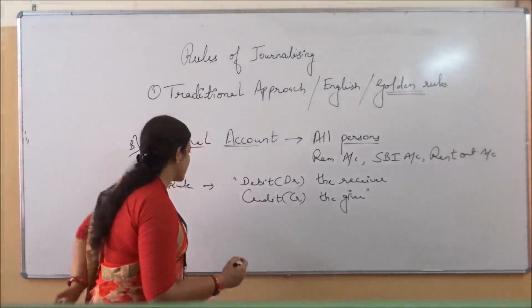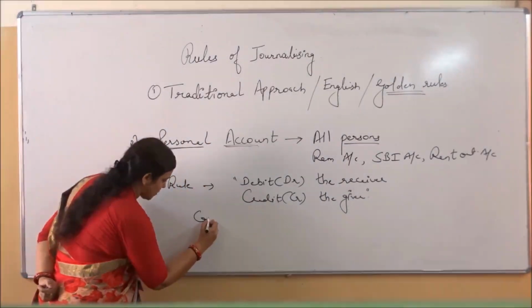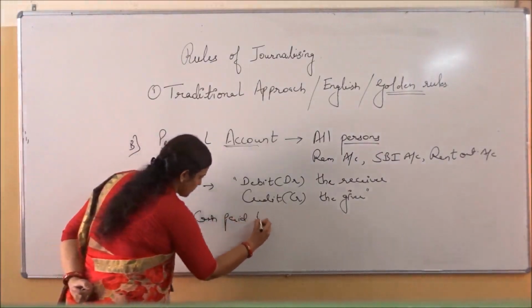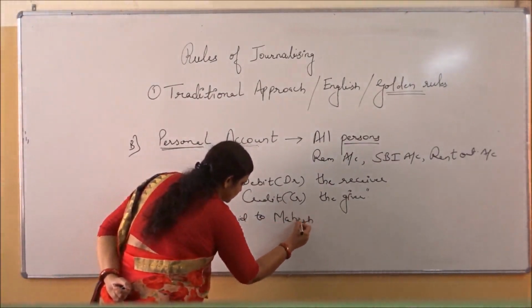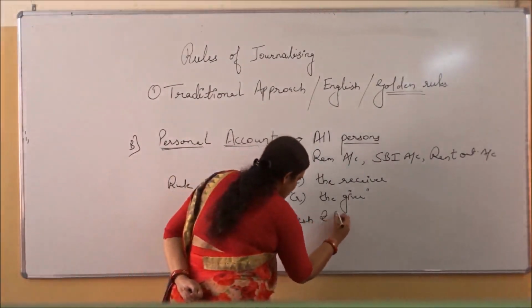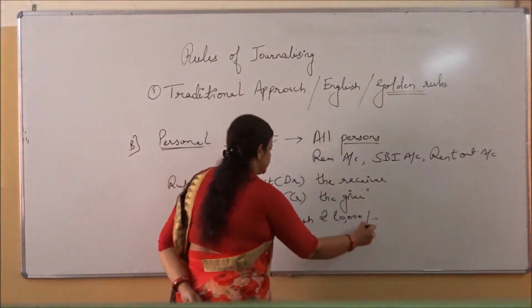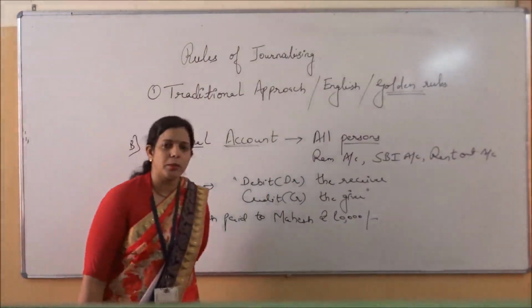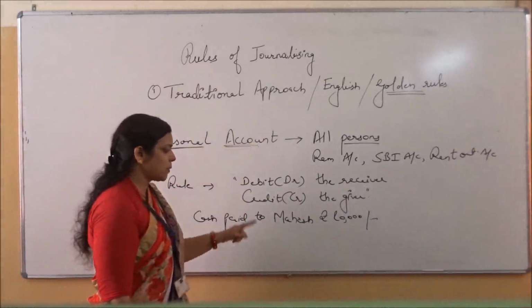Suppose the example is: cash paid to Mahesh, rupees 20,000. This is a normal transaction which happens daily in business. So what will be the journal entry? Cash paid to Mahesh.